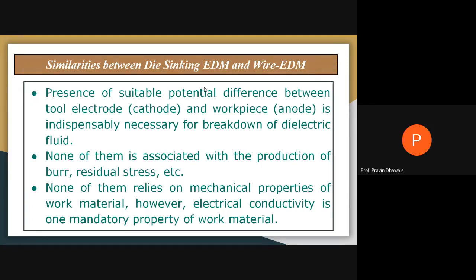That is a mandatory property for the material and the electrode or tool used in EDM and wire cut EDM. Those are the similarities between die sinking EDM and wire cut EDM.